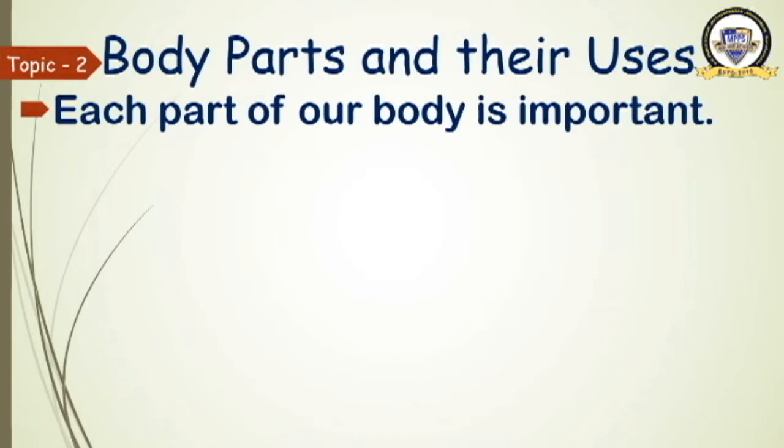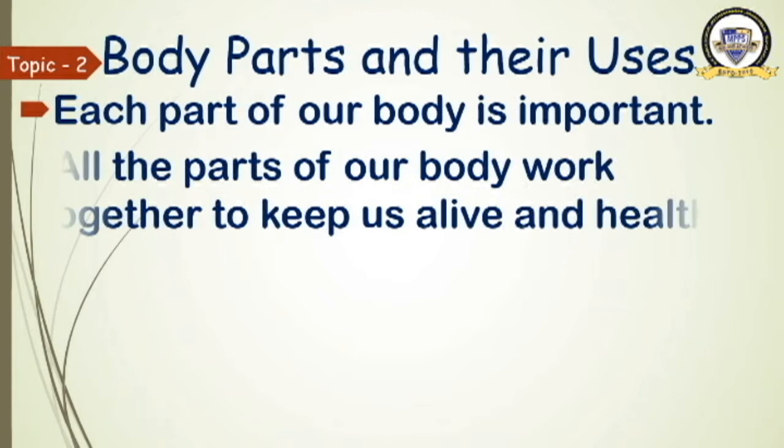Whether it is hand or leg or ankle or elbow or neck or shoulder, each of them is very important. How are they important to us? Let us see. All the parts of our body work together to keep us alive and healthy.